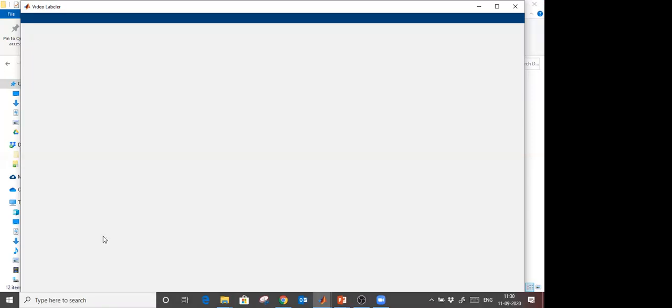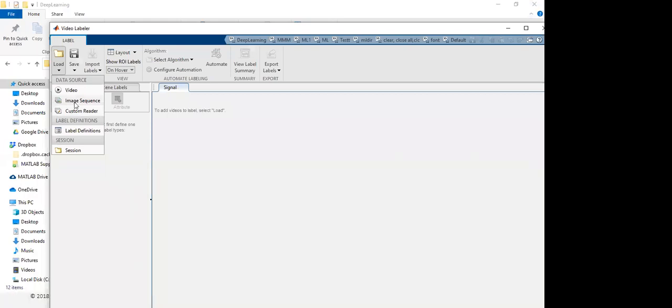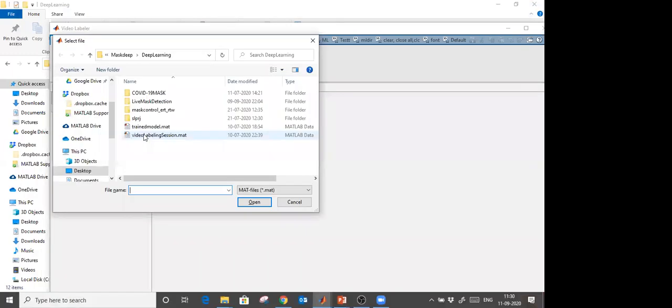Okay, first of all, what you have to do, you have to give the path of your images. If you have a video, you can load the video to label. If you have image sequences, and in my case I had image sequences, I use this tab to load all the images. What I am going to do, I am going to load the session I already saved for you here.